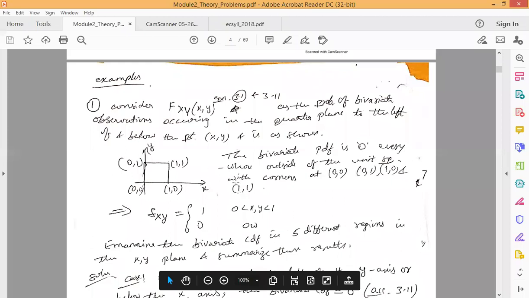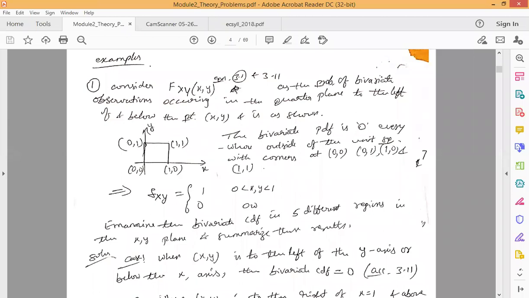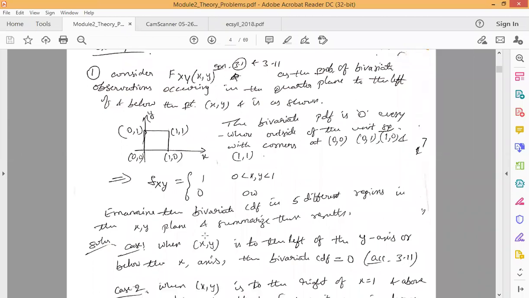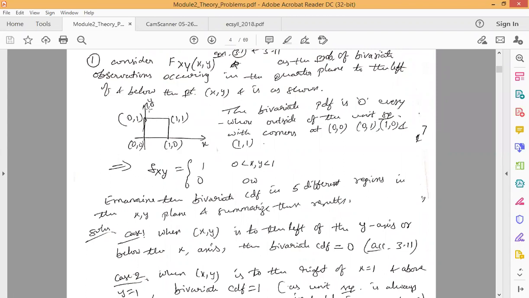Given this example, we are asked to examine the bivariate CDF in 5 different regions in the xy plane, and we are going to summarize the results obtained. We are going to consider all the cases one by one. The problem is simple. The unit square is given, which is defined by these coordinate values. Within this square, the PDF value is 1, and we are asked to calculate the CDF value outside this square, including all the cases.